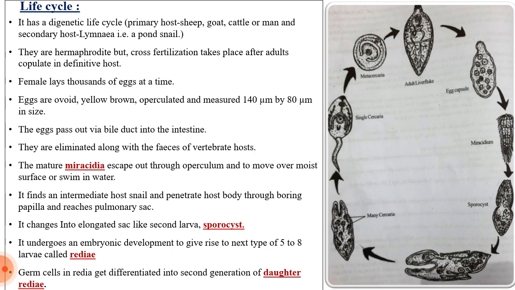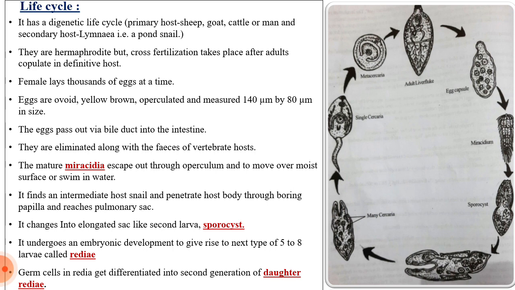When you observe the diagram of the miracidium larva, at the top a pointed region is present, which is called the boring papilla, used to bore or puncture the host skin. After boring through the skin, they reach the pulmonary sac of the pond snail, and after that it changes into an elongated sac-like larva called the sporocyst.